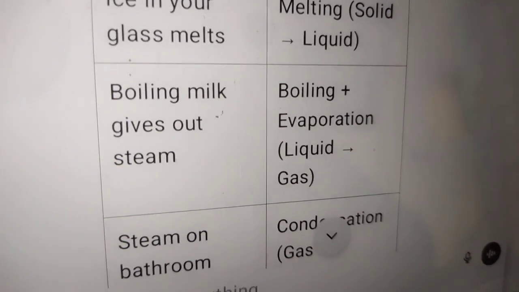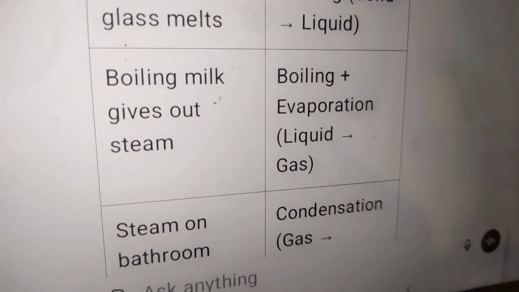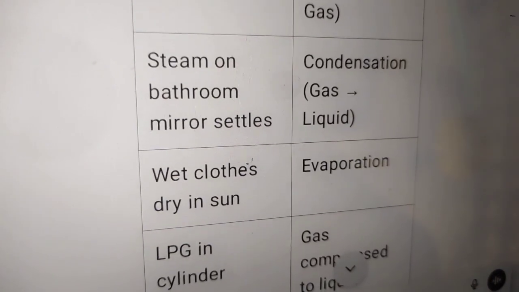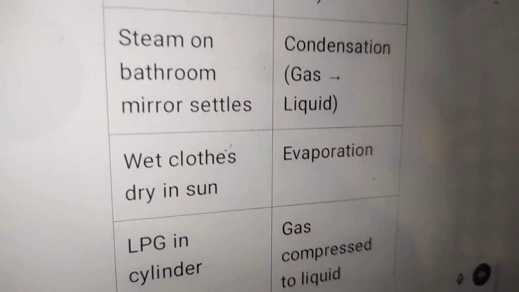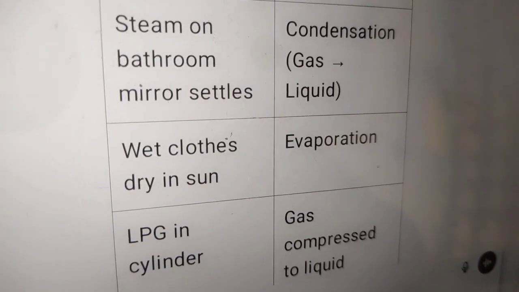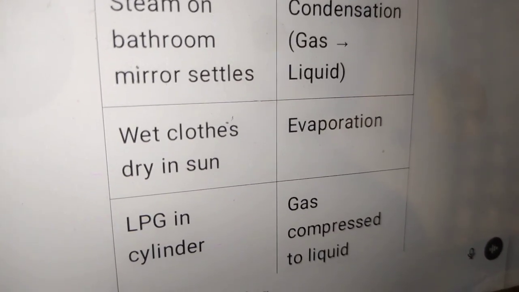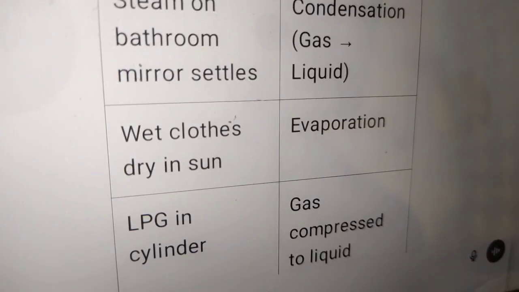Boiling milk gives out steam: boiling plus evaporation, liquid becomes gas. Steam on the bathroom mirror settles: condensation, gas becomes liquid. Wet clothes dry in the sun: evaporation. LPG in a cylinder: gas compressed to liquid. And that's all about it.